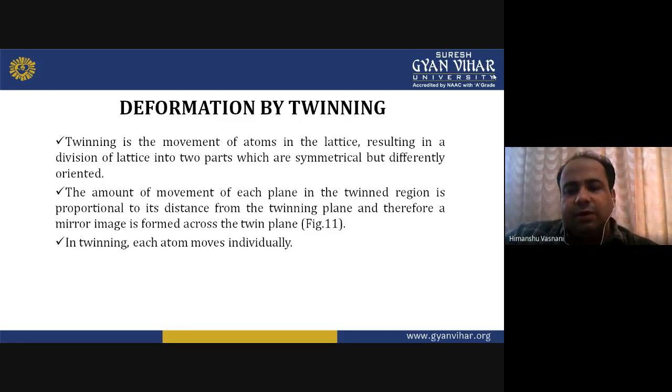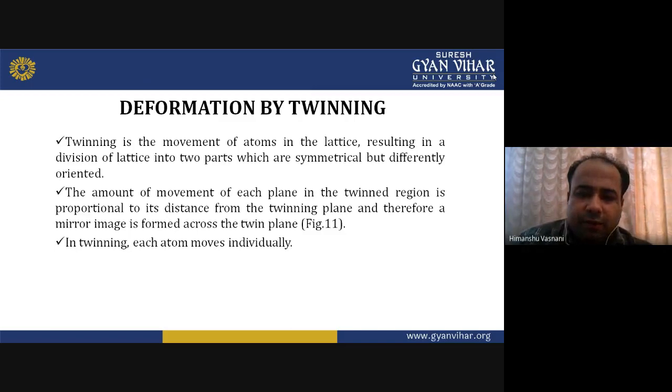Then the amount of movement on each plane in the twin region is proportional to its distance from the twinning plane, and therefore a mirror image is formed across the twin plane. That means the amount of movement of each plane in the twinned region is proportional to its distance from the twinning plane. Twinning plane is the twisted plane.